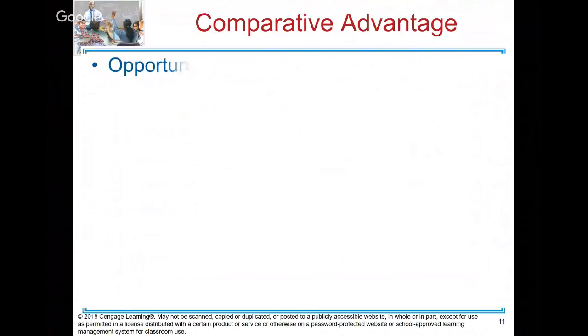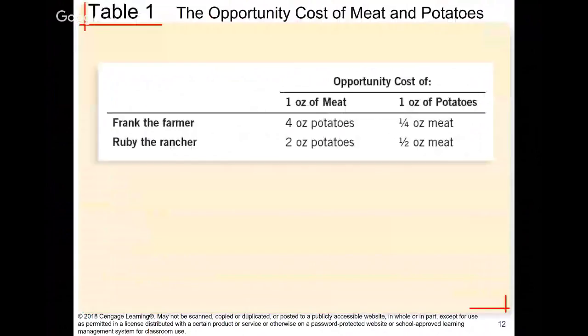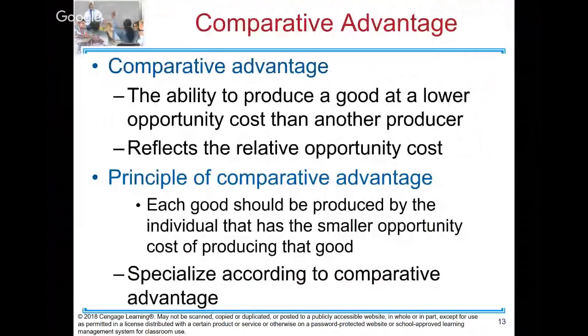Now, the other one, comparative advantage. Again, let me give you a better definition. Comparative advantage is whoever can produce the good at a lower opportunity cost. We call this the comparative advantage.